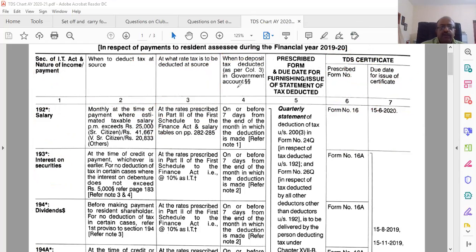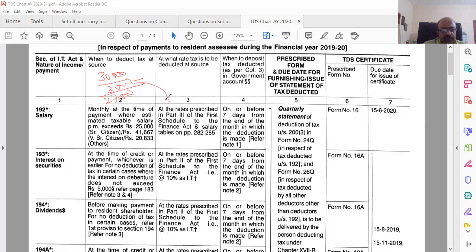When to deposit the amount. For example, if this person is being paid not 25, he is being paid 30,000. So 30,000 you'd assume for the full year, how much will it come to? And in that, say 3,000 rupees is the tax. I'm just taking an example. So 27,000 he will be paid, 3,000 the employer will collect.